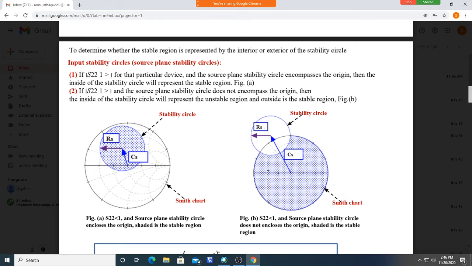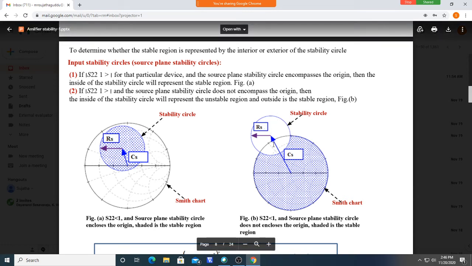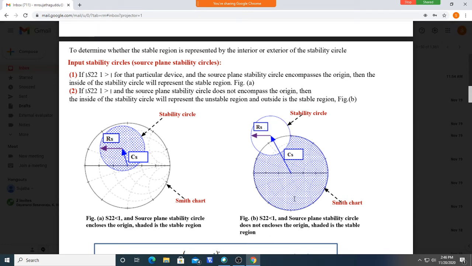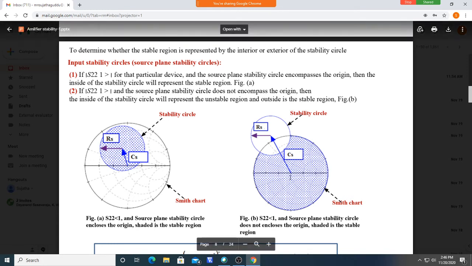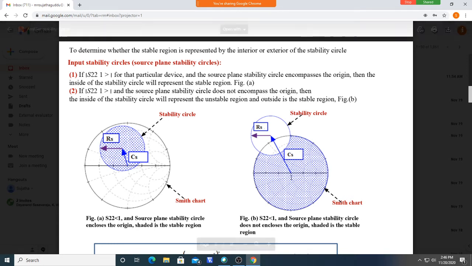You see here, this shaded area. You can take any value here, outside the stability circle. This is the stability circle. These values are outside the stability circle on the Smith chart. You can take any one value in this area that gives the stable operation. That means ZS you can choose any one value here.